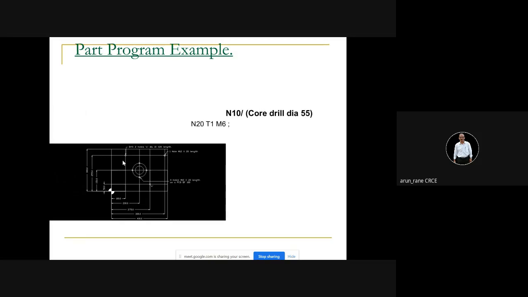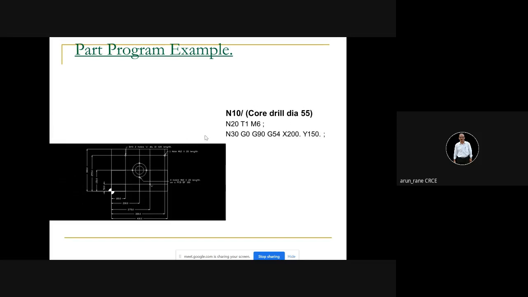So now first is drill, diameter 55. So industry practice, first you have to do facing, bottom facing, top facing, then you have to do center drilling. But now we are directly using drill diameter 55. So first, this is what you have to write just to understand in English. All the machines allow you to write comments. That is core drill dia 55, so that you understand what is tool number one. And this M6 is obviously the tool change. M6 is nothing but the tool change.